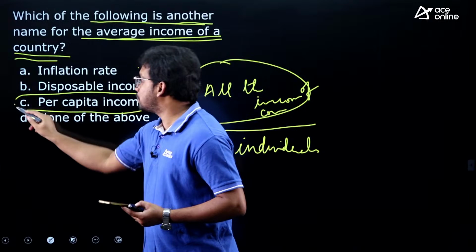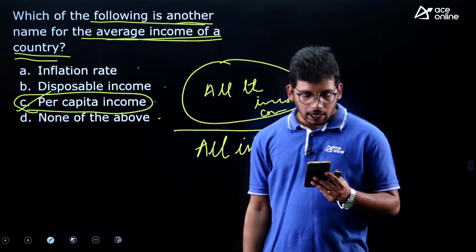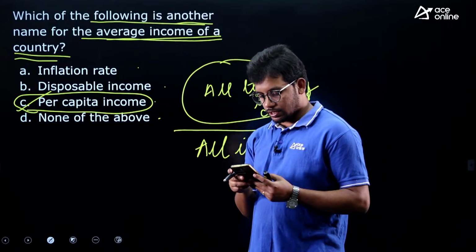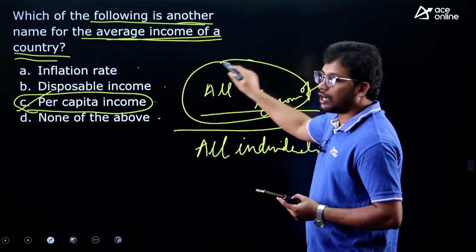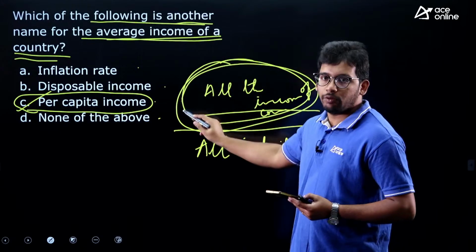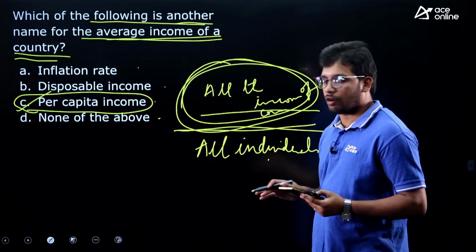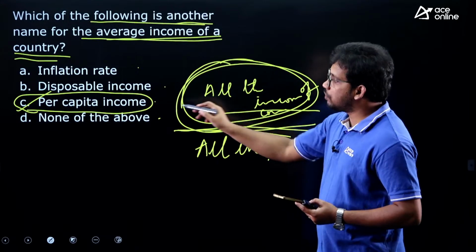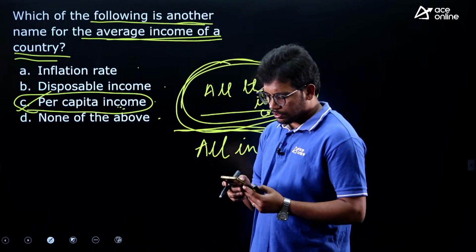Per capita means per person, right. Rakesh has answered this correctly. So the average income of the country means the income of all the individuals divided by the number of individuals, say 140 crore population in India. So that gives the per capita income, right. Very easy question.